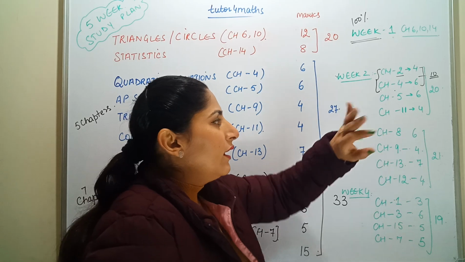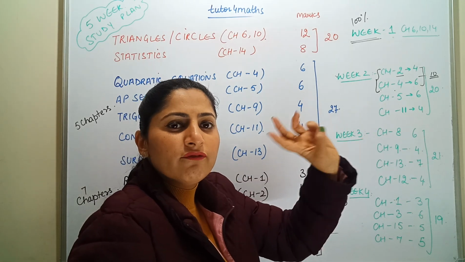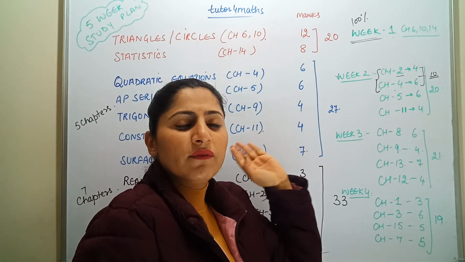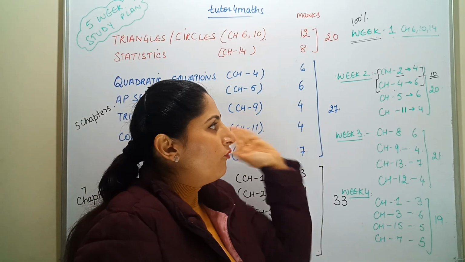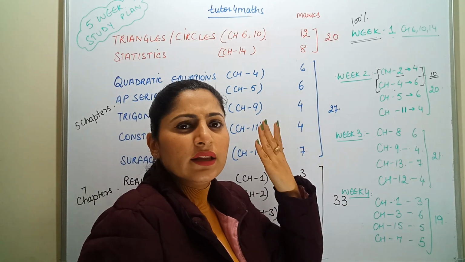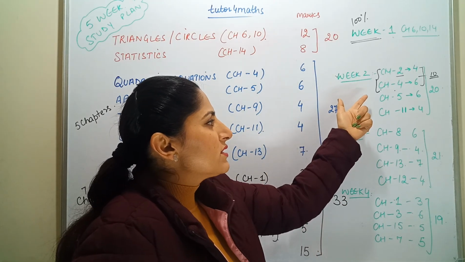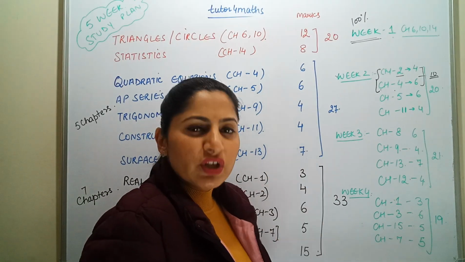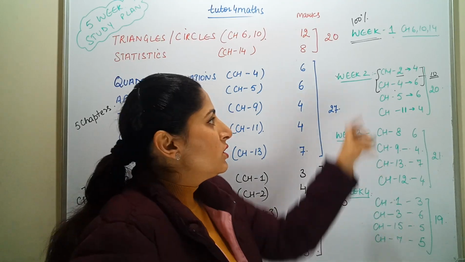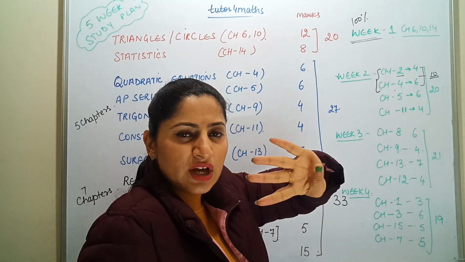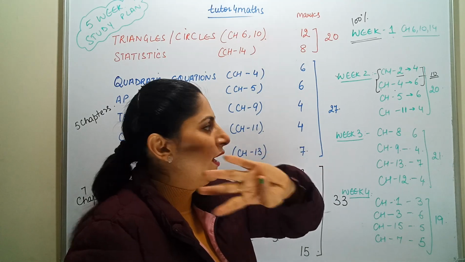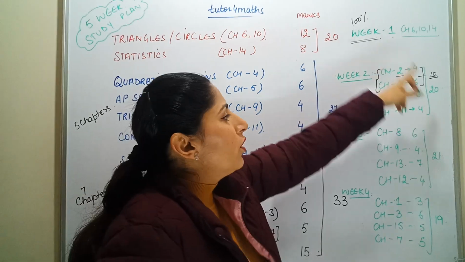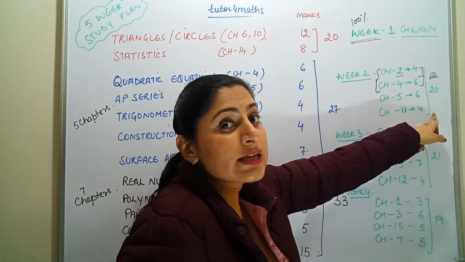Okay, so here again everything: 1 mark, 2 mark, 4 marks from whatever the chapters. You can have a look at my video in which I have given the segregation of the marks, from which chapter 2 marks are to be asked, from which chapter 4 marks are to be asked, or you can consider the blueprints. So in week 2 you will be covering 4 chapters, 2nd, 4th, 5th and 11th, and by the end of week 2, your preparation will be 40 marks complete.